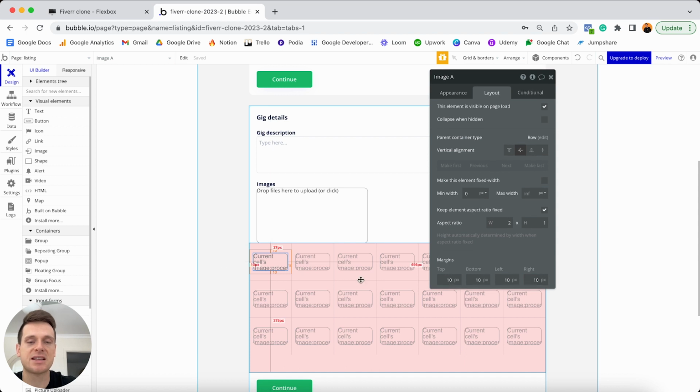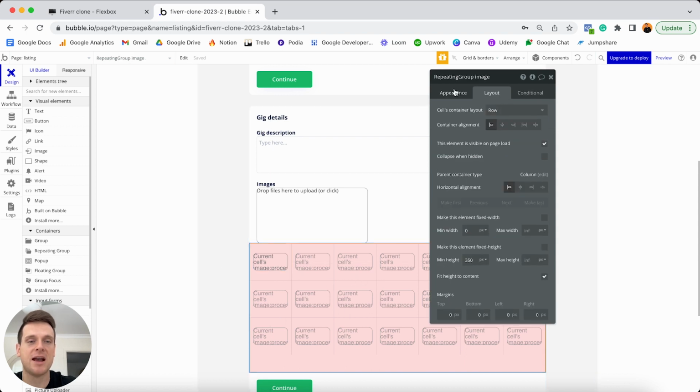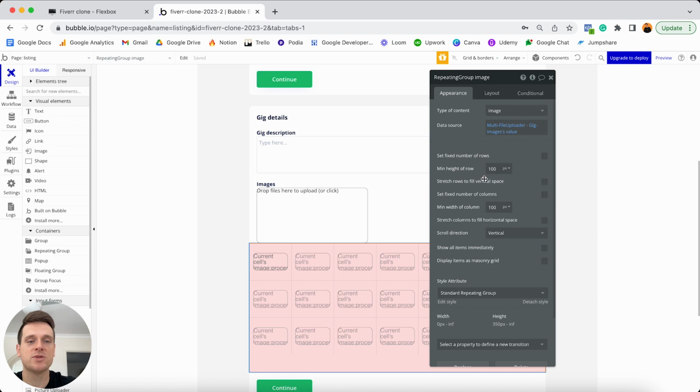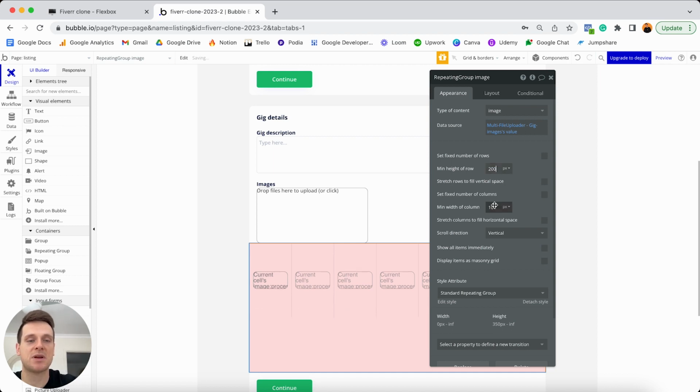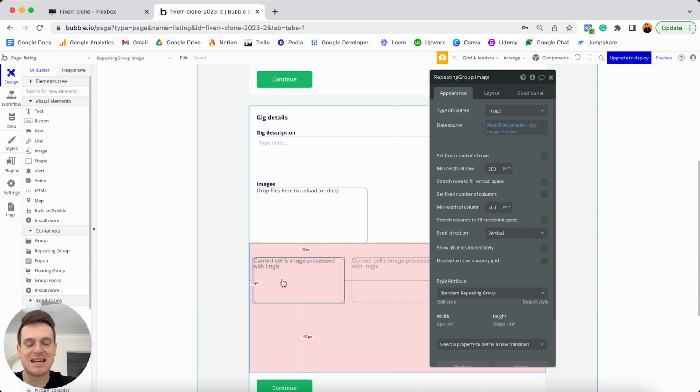So if we were to select on our overall repeating group here and jump to our appearance tab, what you'll see is the ability to update the minimum height and width of each row. So we could start by experimenting by saying we want the minimum height to be 200 pixels and the minimum width to also be 200 pixels. And what you'll see is that we now have a much larger image, which is more in line to the experience we wanted to create today. So let's just leave this as that for now.